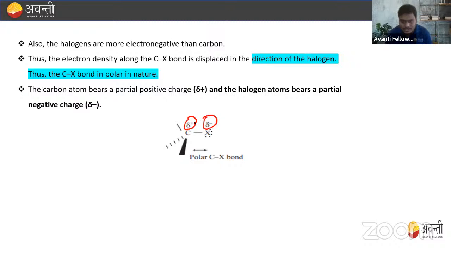Because X is a halogen, and halogen is more electronegative than carbon. So it has a strong tendency to take the electron of the carbon, and this becomes partial negative. Due to the loss of electron, carbon becomes partial positive. So the carbon atom bears a partial positive charge and the halogen atom bears a partial negative charge.